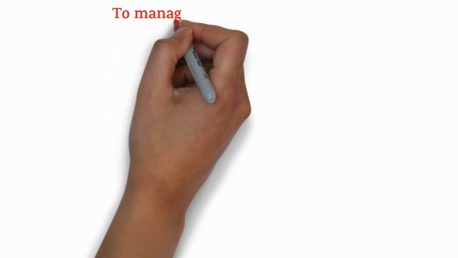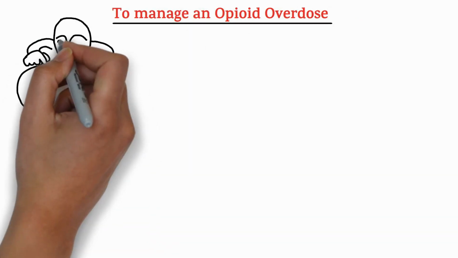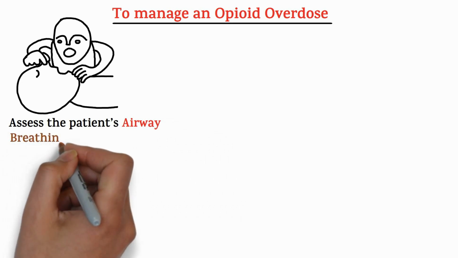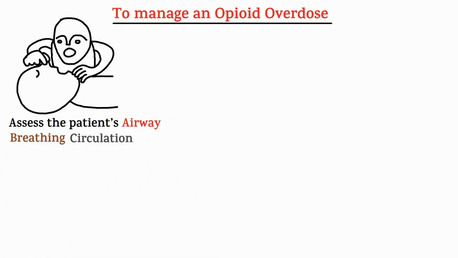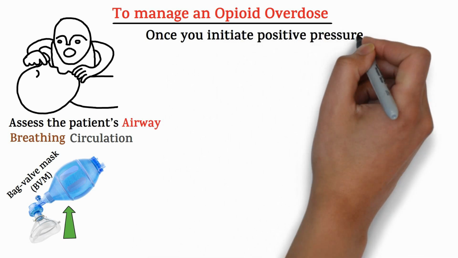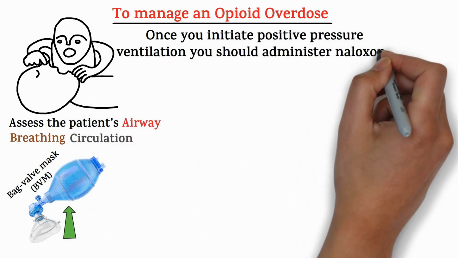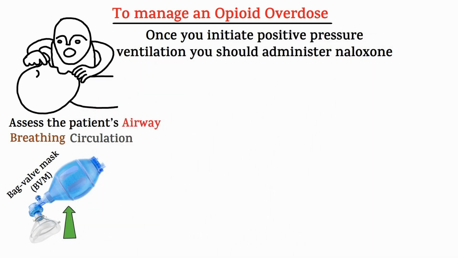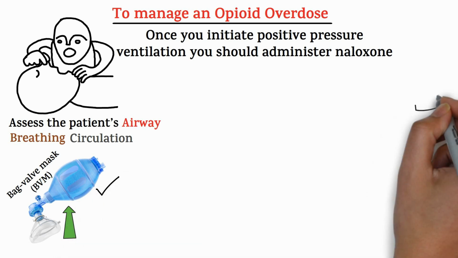To manage an opioid overdose, you should first assess the patient's airway, breathing, and circulation. If the patient is unresponsive with inadequate respirations, begin rescue breathing using a BVM with oxygen flow immediately. Once you initiate positive pressure ventilation, then you should administer naloxone. Always administer ventilations first, before naloxone.